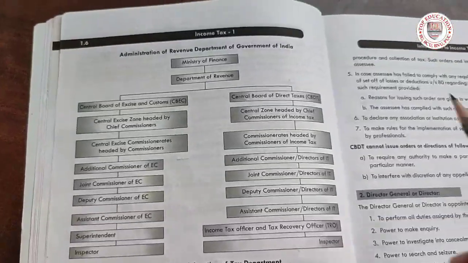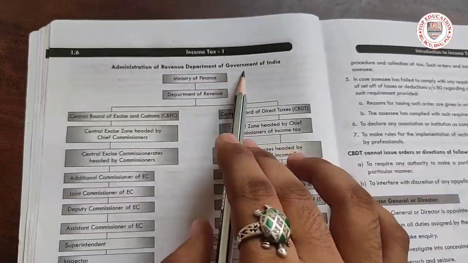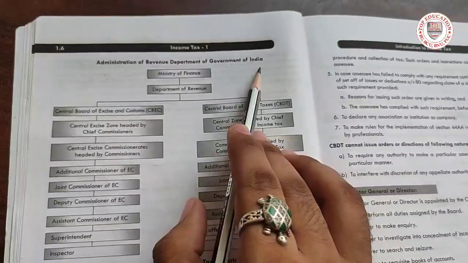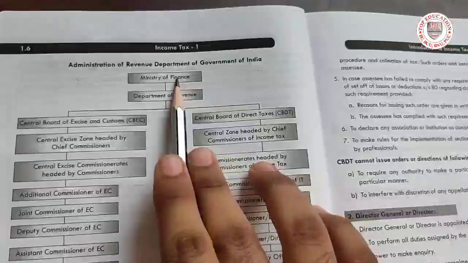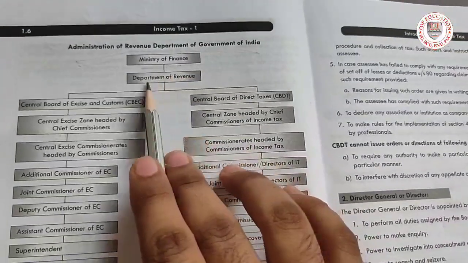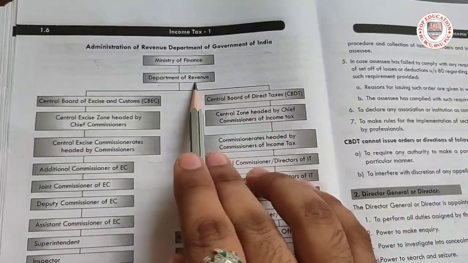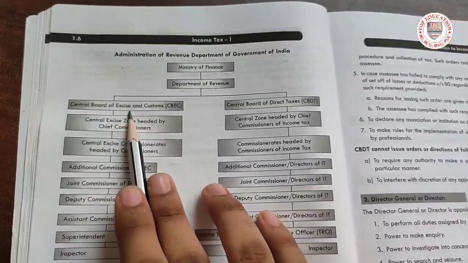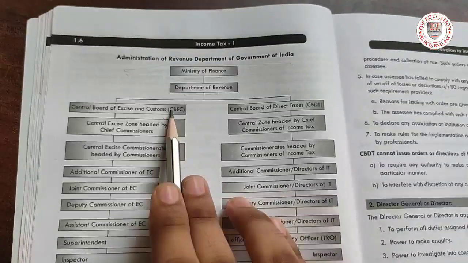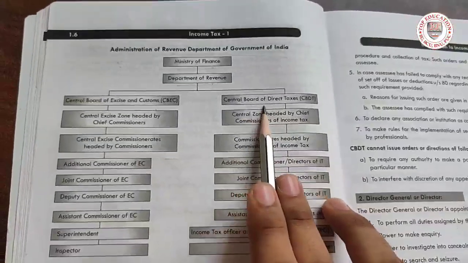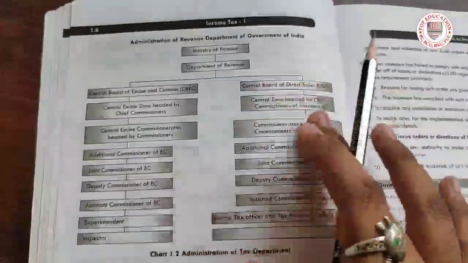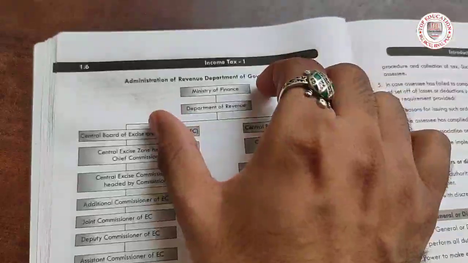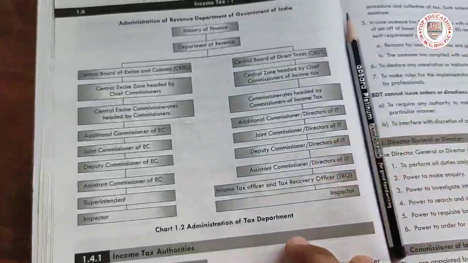A good diagram has been here. The administration of the revenue department of India, the administration of the revenue department of India is the head. Next, what comes is the Ministry of Finance. Then you have the Department of Revenue. There also it is divided into two types, that is the Central Board of Excise and Customs, which is for those things, and the Central Board of Direct Taxes. So these two bodies are controlled by the ministry, like the Ministry of Finance is controlling all these things.